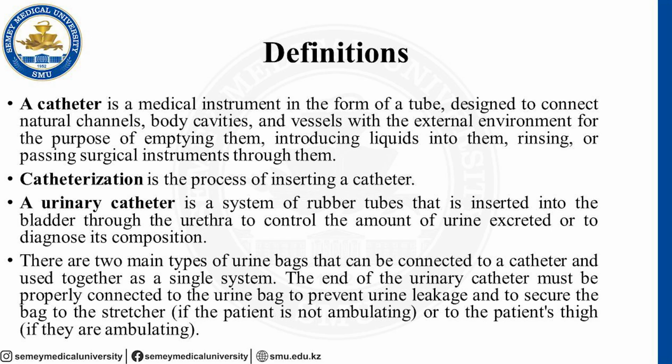A urinary catheter is a system of rubber tubes or metal tubes that is inserted into the bladder through the urethra to control the amount of urine excreted or to diagnose its composition. There are two main types of urine bags, which can be connected to a catheter and used together as a single system. The end of the urinary catheter must be properly connected to the urine bag to prevent urine leakage and